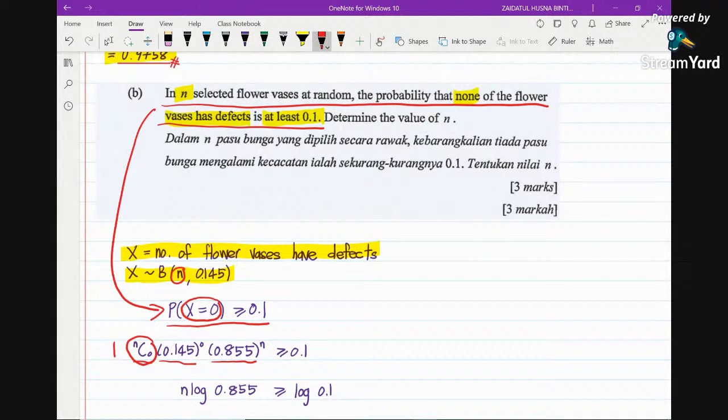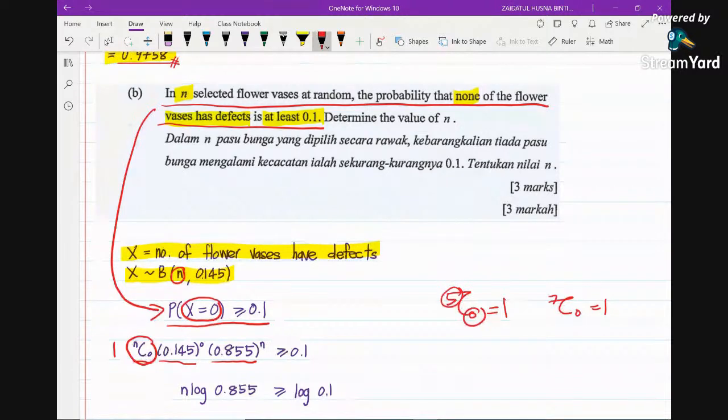Why? If you have any number, for example 5, 6, 7, and so on, and you want to choose nothing, 5C0 is 1, and 7 choose 0 is also 1. Out of this stuff, you want to choose nothing, so there's only one way of doing it. You don't want to choose anything. Same thing if you have n and you want to choose nothing: there's only one way of doing it.